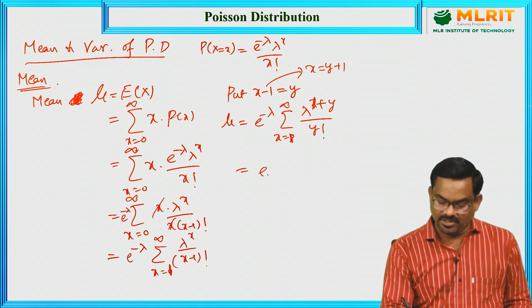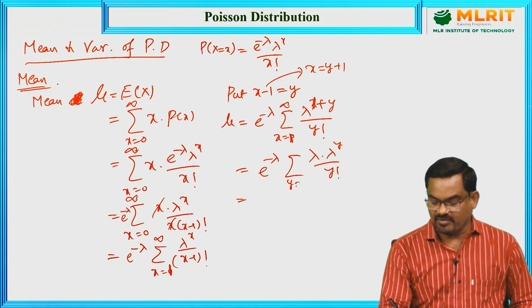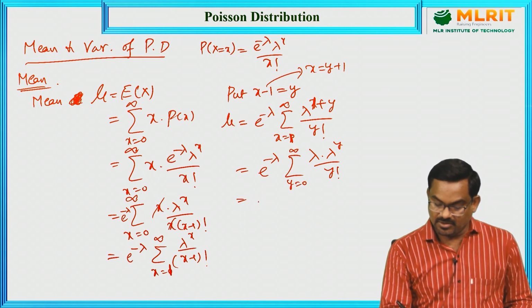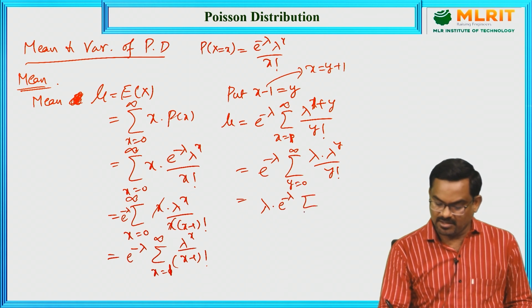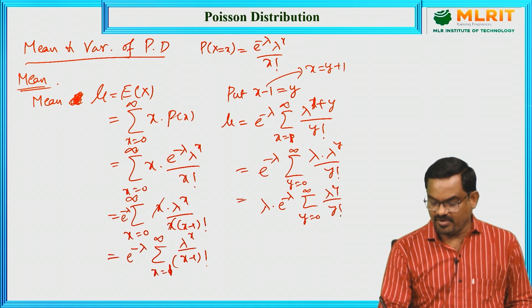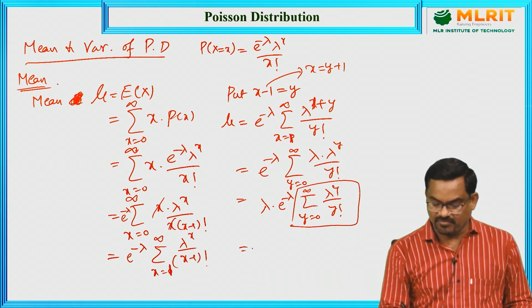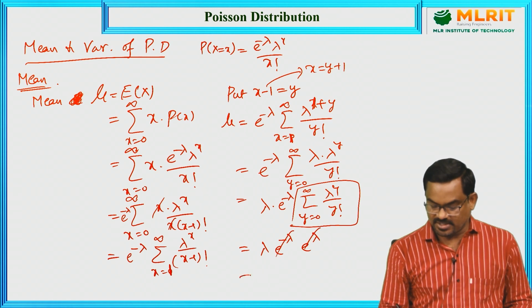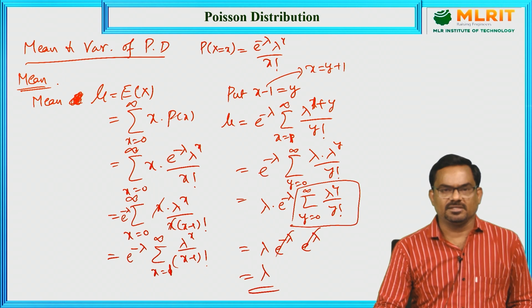So, this is e power minus lambda sigma. This can be written as lambda into lambda power y by y factorial. Now, we can take y from 0 to infinity. So, this lambda we can write outside, which is a constant: lambda into e power minus lambda sigma y from 0 to infinity, lambda power y by y factorial. And what is this expression? This is the expansion of e power lambda. So, these two get cancelled and we get the mean of the Poisson distribution as lambda.